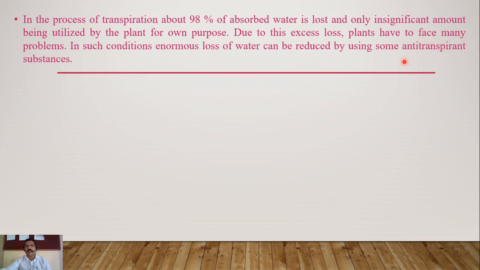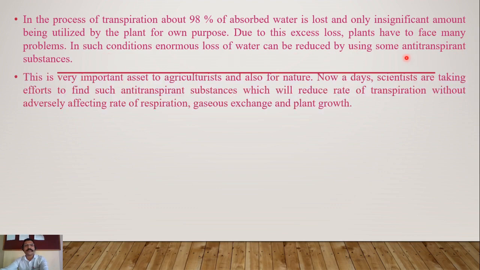So this is a solution to reduce the rate of transpiration in some plants. This is very applicable for farmers who are practicing their farming in very dry areas. So this is a very important asset for agriculturists, that is farmers, and also for nature.